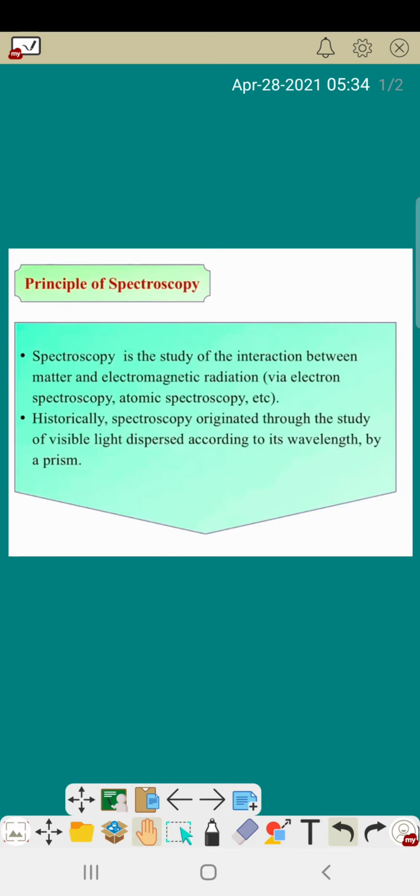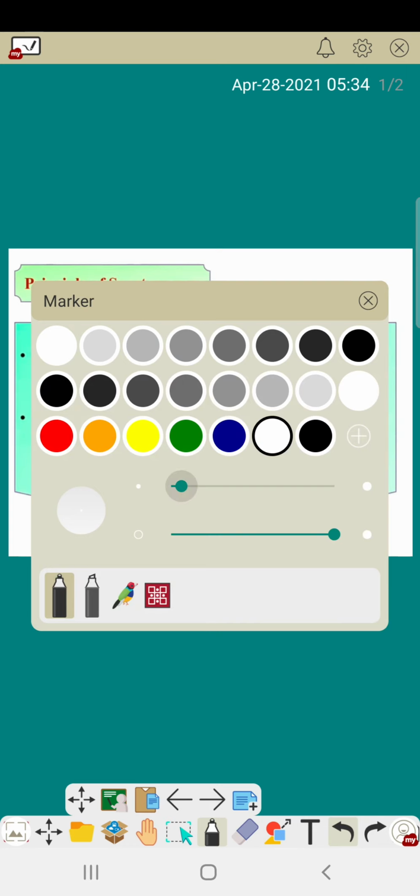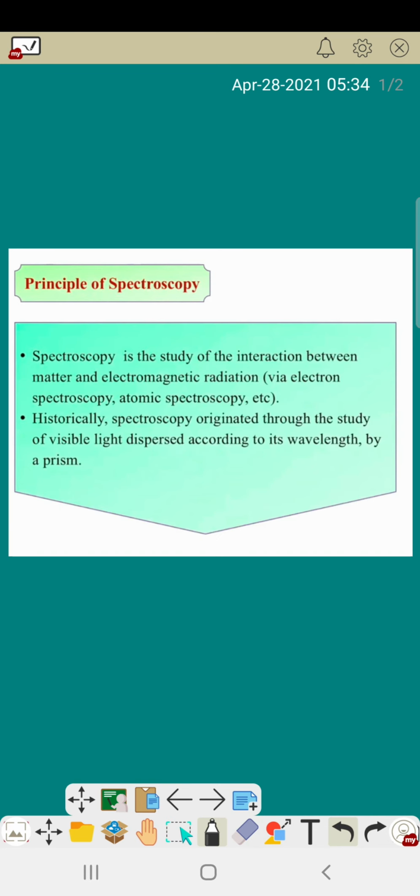Today I will discuss the principle of spectroscopy. So the first point is that spectroscopy is the study of the interaction between matter and electromagnetic radiation. Okay, so let's start. It's basically the study of the interaction between matter and electromagnetic radiation.